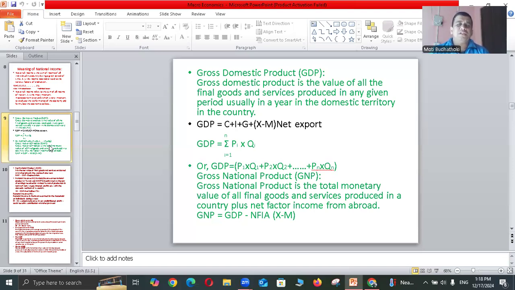Gross national product, GNP. Gross national product is the total monetary value of all the final goods and services produced in a country plus net factor income from abroad. So GNP is equal to GDP plus NFIA. NFIA means exports minus imports.